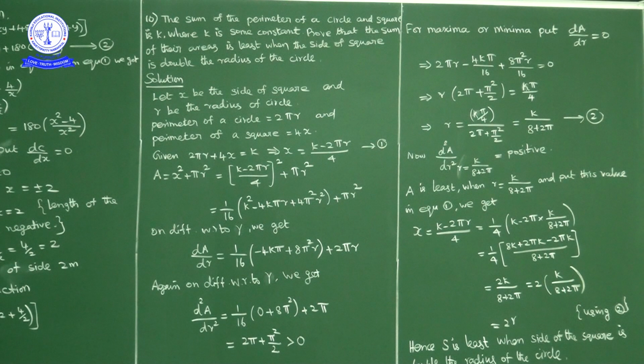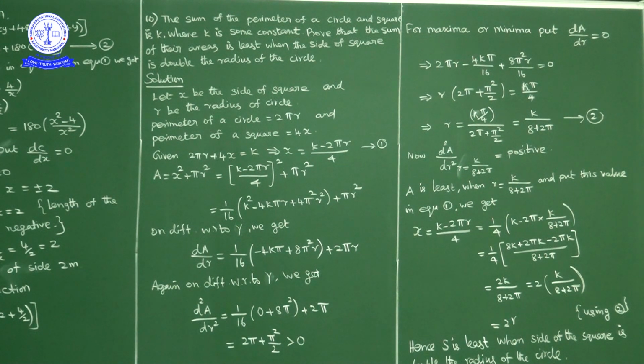Now the second derivative at r equal to k upon 8 plus 2 pi is positive. Already the second derivative is a positive constant, so it is positive. So d square A upon dr square is positive, so the area is least. The combined area is least when the radius of the circle is k upon 8 plus 2 pi.